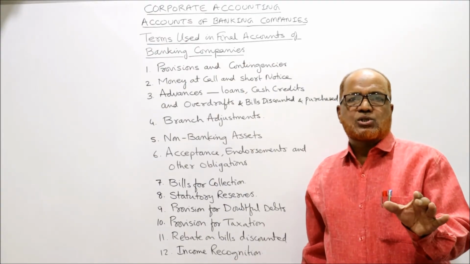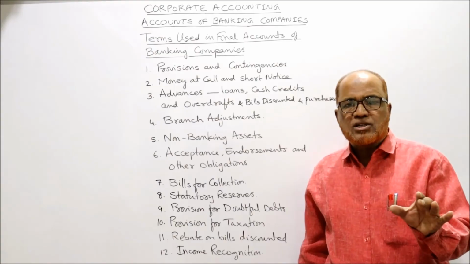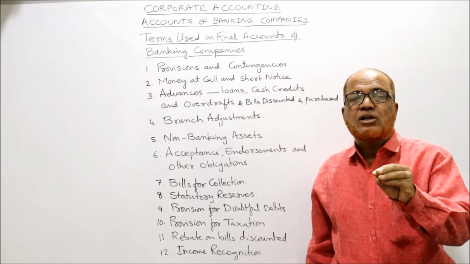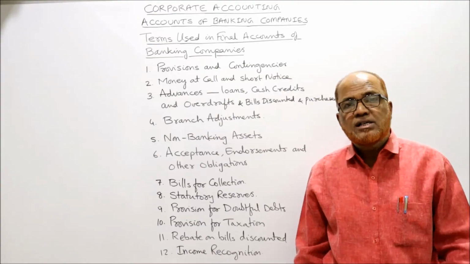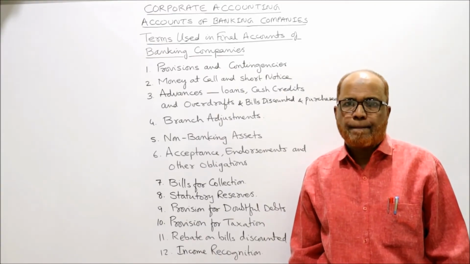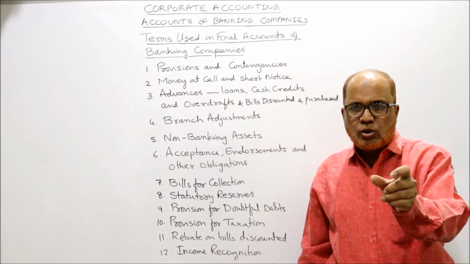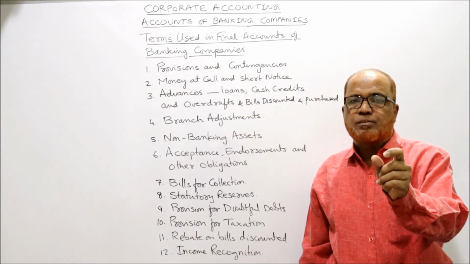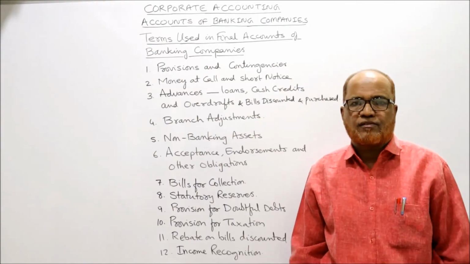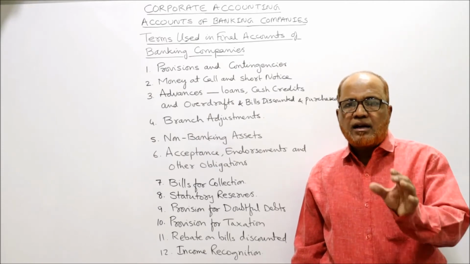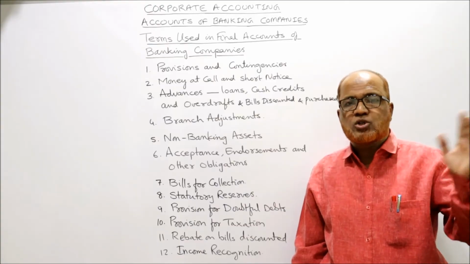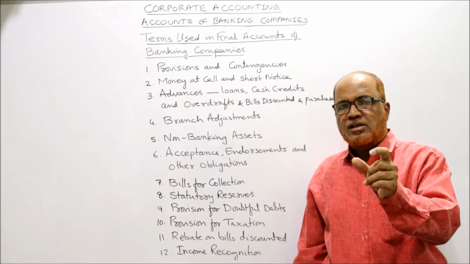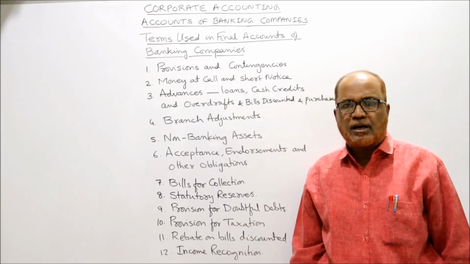Then statutory reserve. According to the provisions of RBI, Banking Regulation Act, 25% of current year's profit should be transferred to a reserve called statutory reserve by every bank. एक साल का करंट ईयर का जो भी प्रॉफिट रहेगा उसका 25% प्रॉफिट should be transferred to statutory reserve, right? Every year. And this statutory reserve can be minimized or stopped only with the permission of the RBI. And this statutory reserve will be revised from time to time by the RBI.